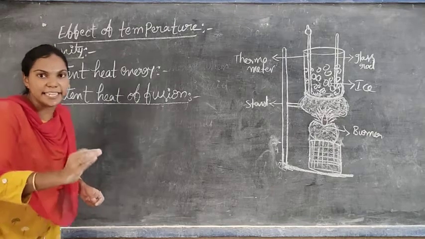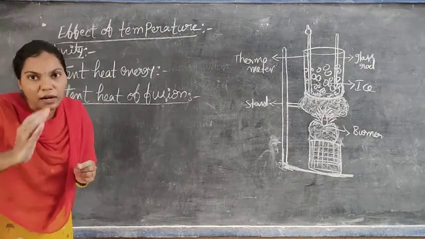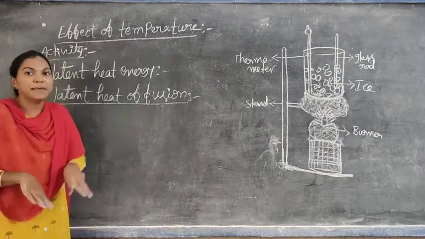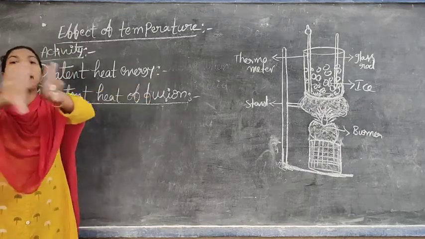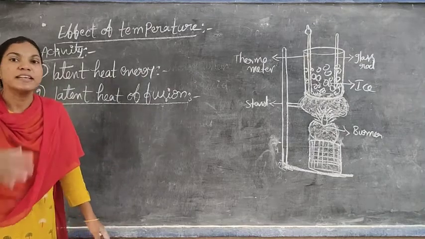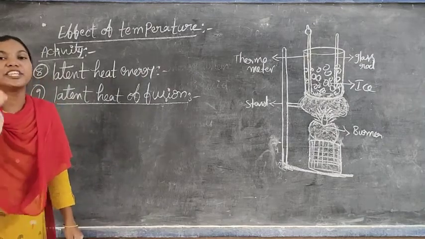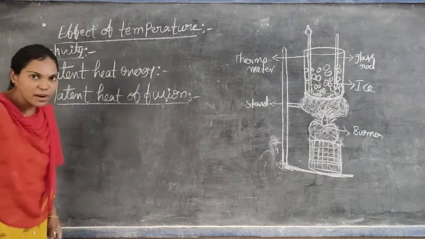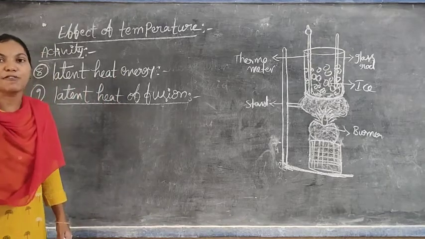The heat energy which is required for overcoming the forces of attraction between the particles, meaning to break the forces of attraction between the particles, uses a certain amount of energy. That additional energy is nothing but latent heat of energy. Do you understand? What does latent heat of energy mean?